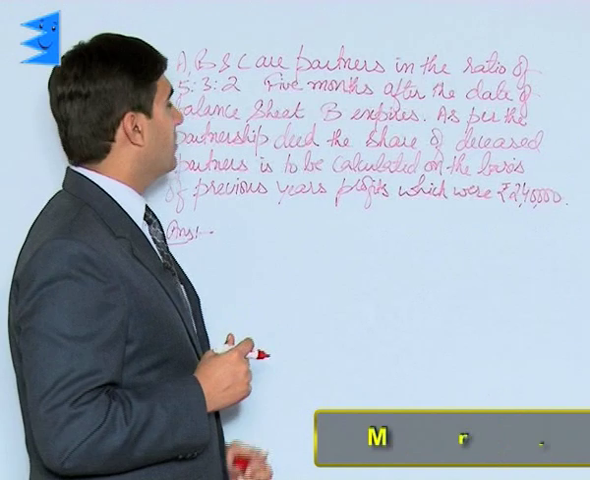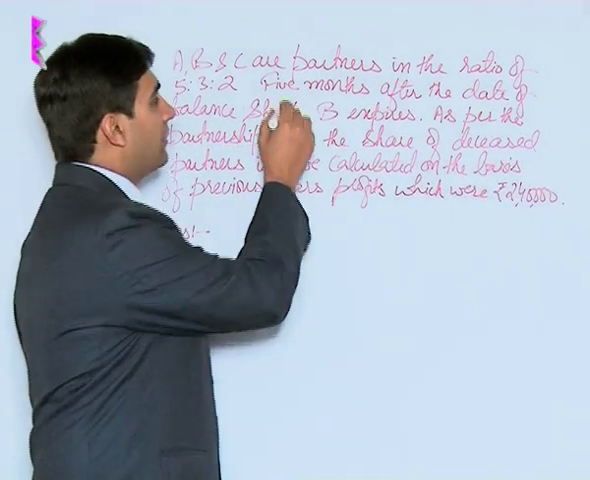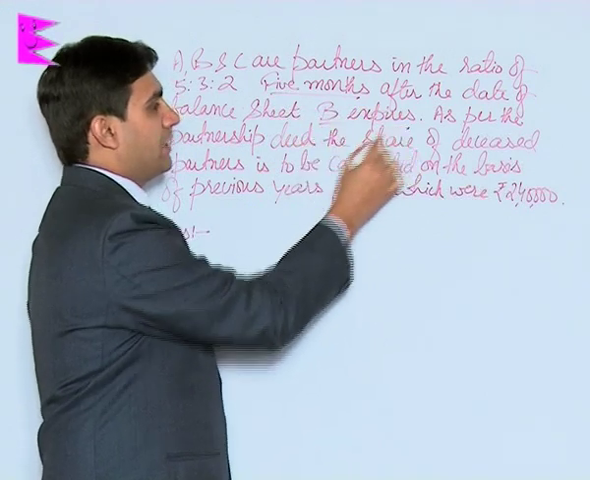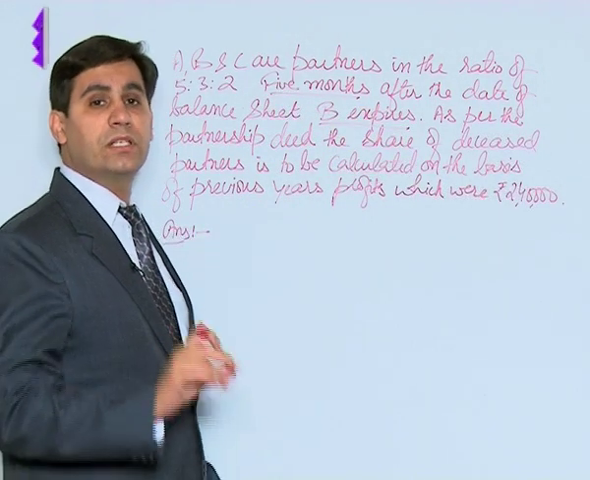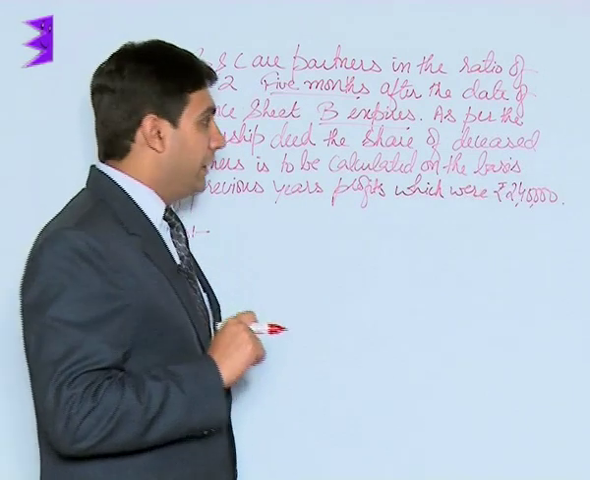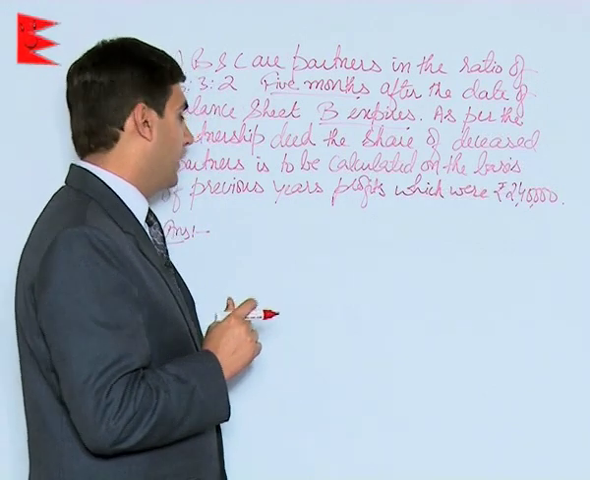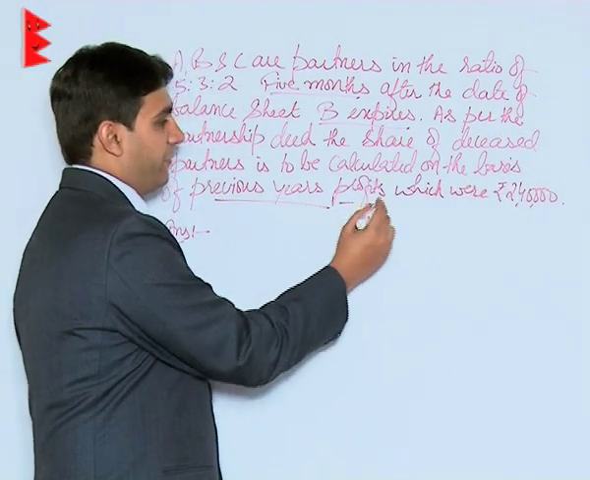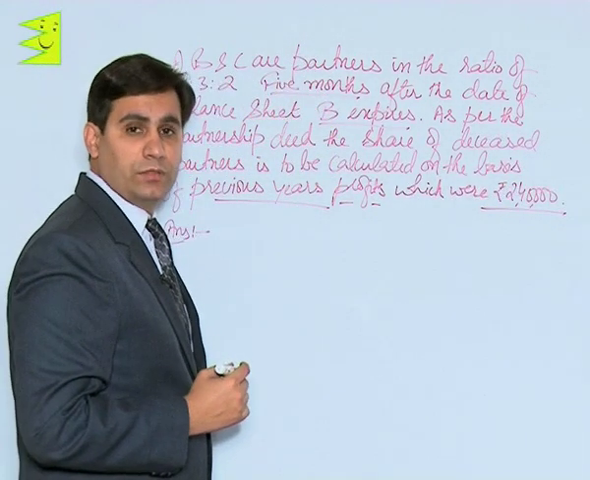A, B, C are partners in the ratio of 5:3:2. 5 months after the date of the balance sheet, B expires. That means, students, it is very clear that B has worked in this business for 5 months during the current accounting period. As per the partnership deed, the share of the deceased partner is to be calculated on the basis of previous year's profits, which is given to be 2,40,000.